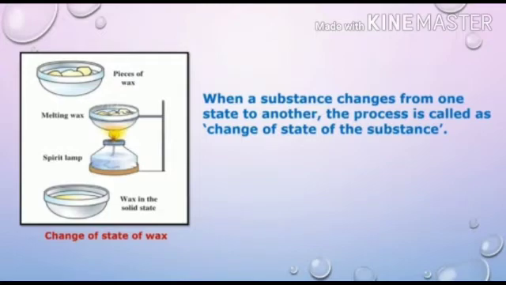Initially, these pieces of wax are in the solid state. After heating, the wax is converted to liquid state. When the liquid wax is kept again, it becomes solid. Here it is a change of state of wax. When a substance changes from one state to another, the process is called change of state of the substance.